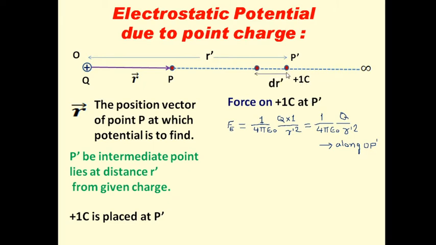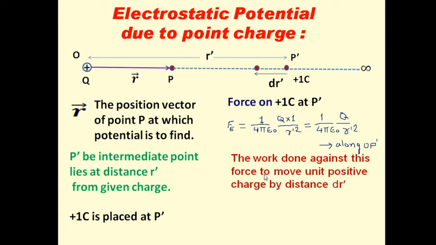Now this unit positive charge is moved by a very small distance dr dash, because we have to calculate the work done, and for that we have to move this unit positive charge by a small distance dr dash. Now how much force do we have to apply in moving it? We have to apply the same force as the electrostatic force acting on it, and therefore an equal and opposite force we have to apply to move this unit positive charge by a small distance dr dash. Now we will calculate the work done against this force to move the unit positive charge by distance dr dash.